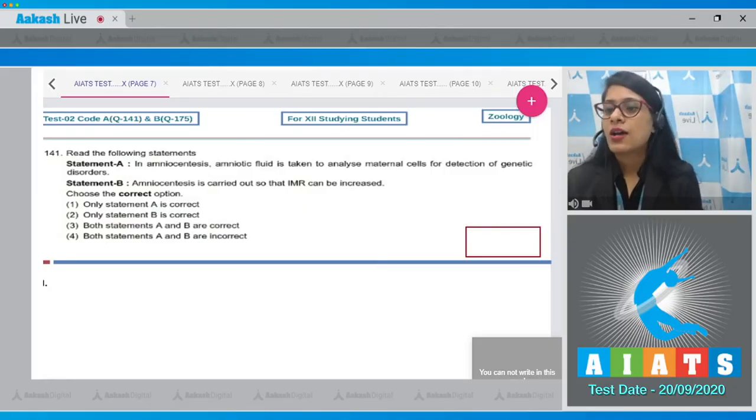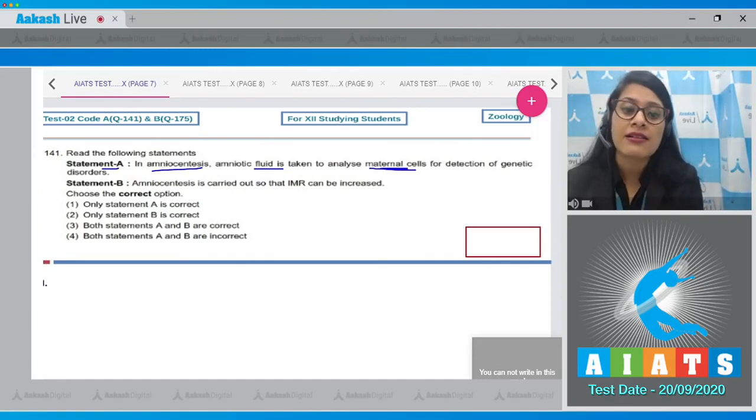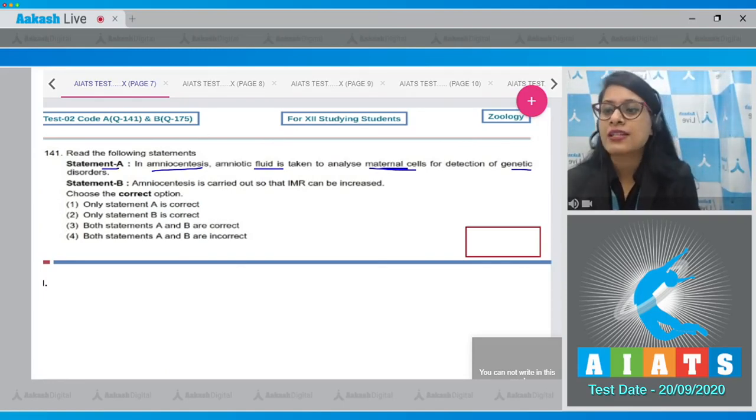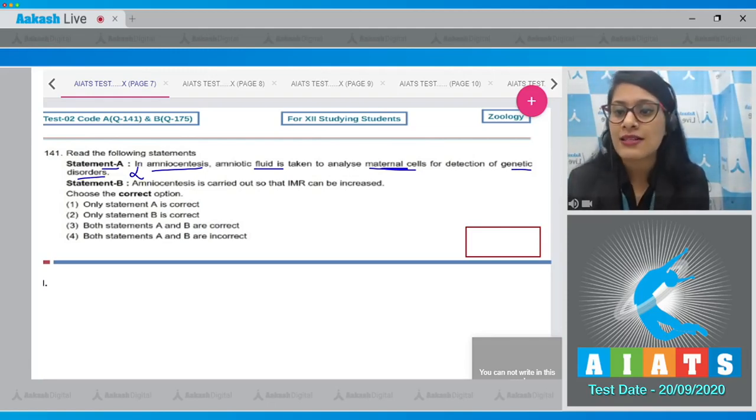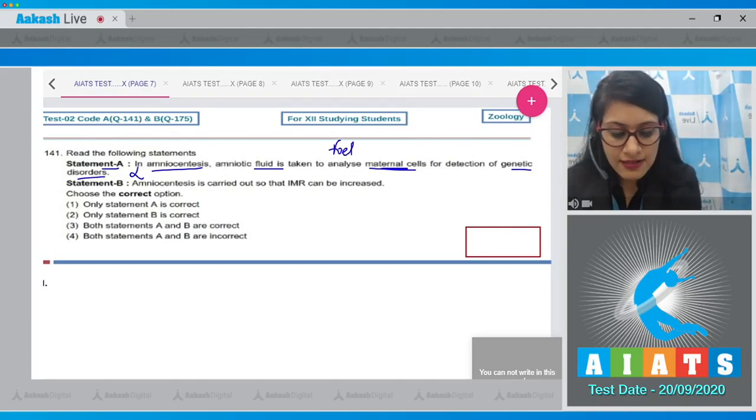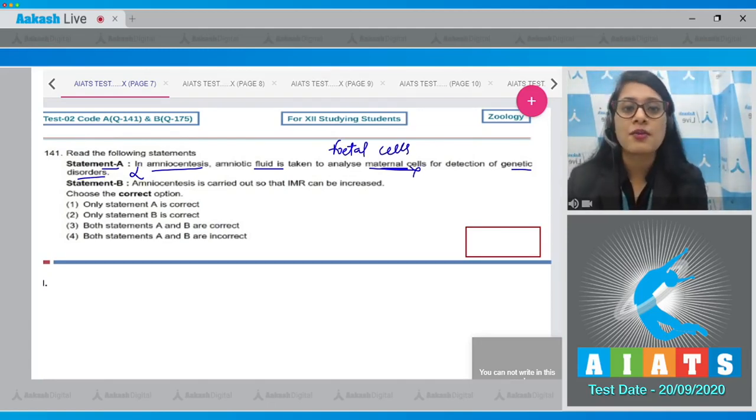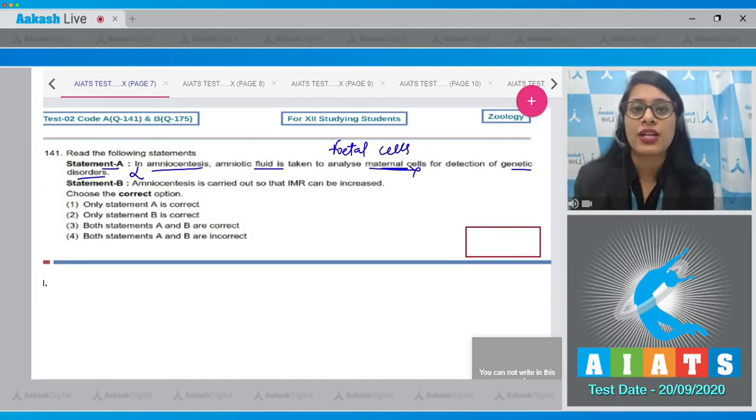Question 141. Read the following statements. Statement A says, in amniocentesis, amniotic fluid is taken to analyze maternal cells for detection of genetic disorders. And this is an incorrect statement because in amniocentesis, amniotic fluid is taken to analyze fetal cells and not maternal cells for detection of genetic disorders.